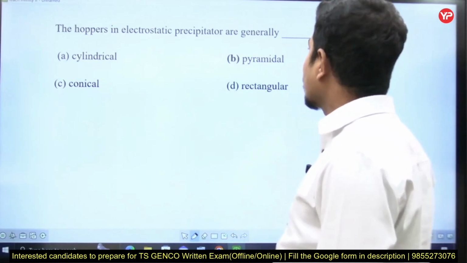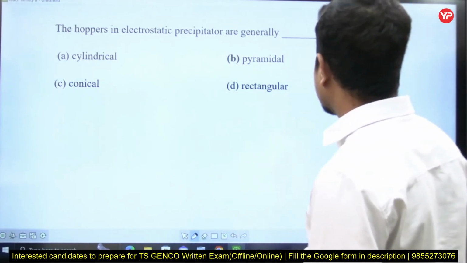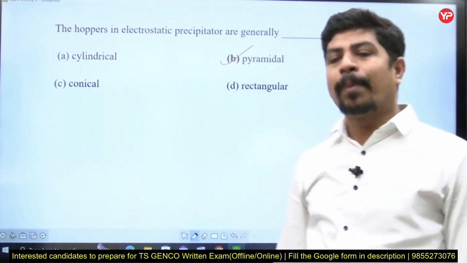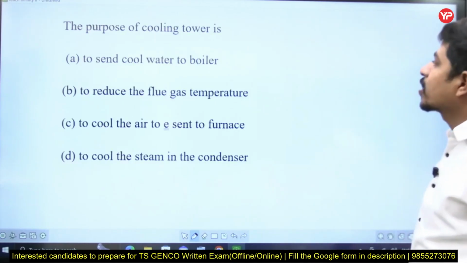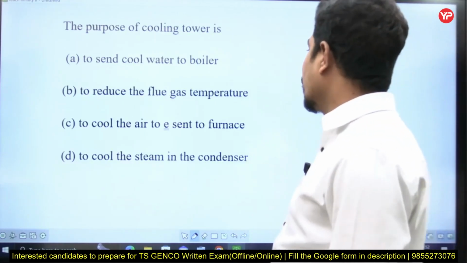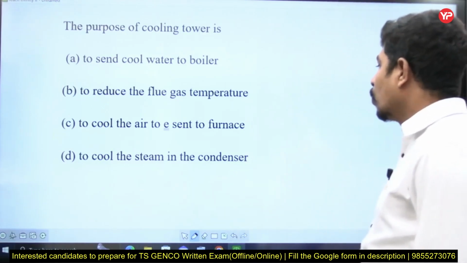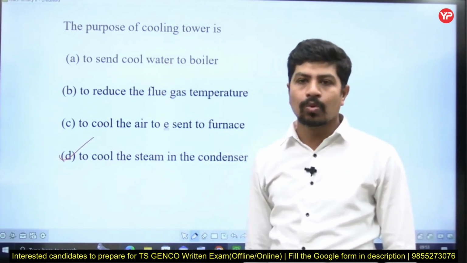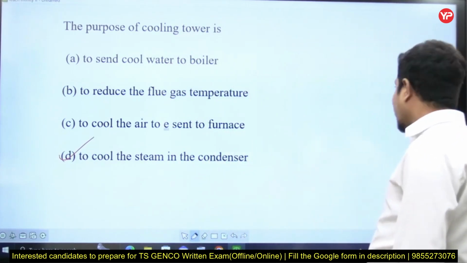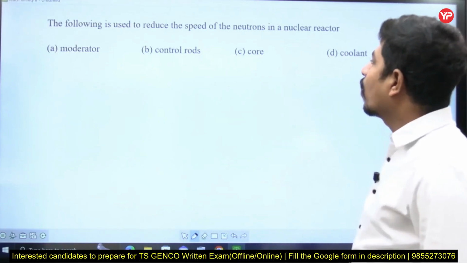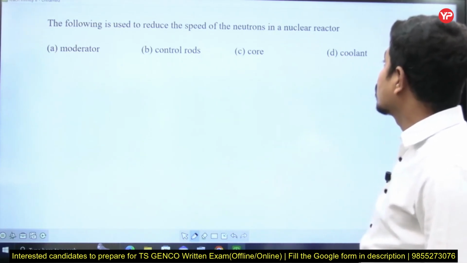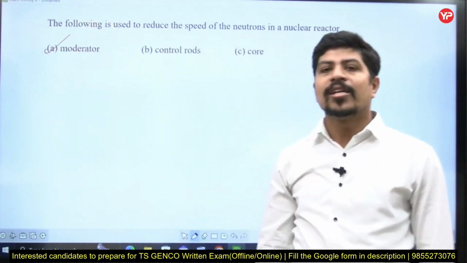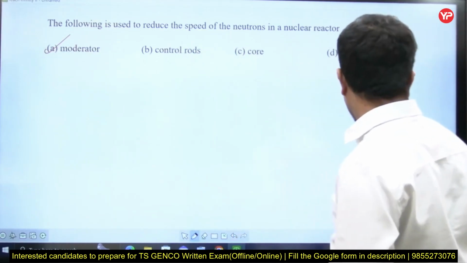The hoppers in electrostatic precipitator are generally in pyramidal shape. Those electrostatic precipitators will be in the shape of a pyramid, right? Let's go to the next question. The purpose of cooling tower is to cool the steam in the condenser, right? Yeah, let's go to the next question. The following is used to reduce the speed of the neutrons in a nuclear reactor. It is the moderator. Moderator is used to control the speed of the neutrons in a nuclear reactor.